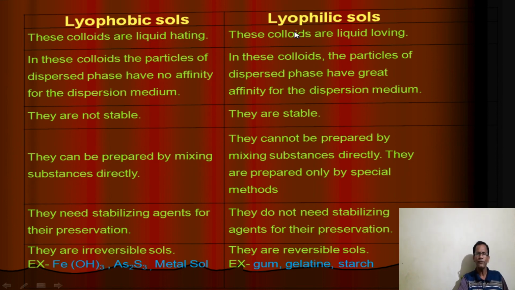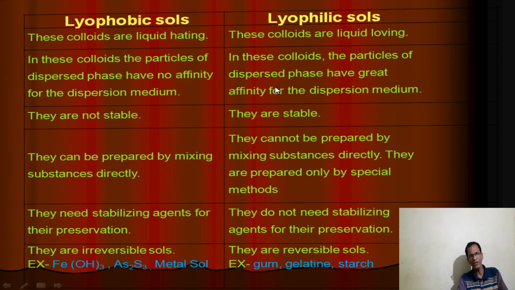But in case of lyophilic, there is very strong attraction between DP and DM. That's why it is called solvent loving. Lyophilic sols are called solvent loving sols and lyophobic sols are called solvent hating sols. In lyophobic colloids, the dispersed phase and dispersion medium have no affinity, no attraction.